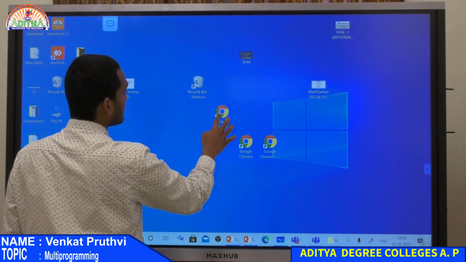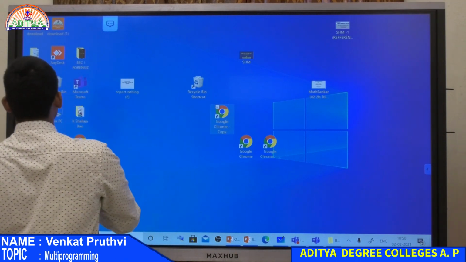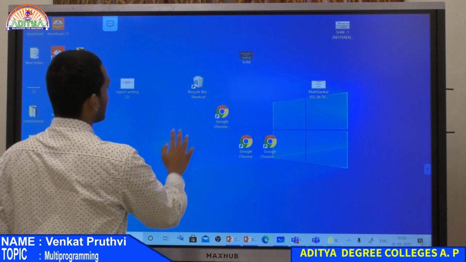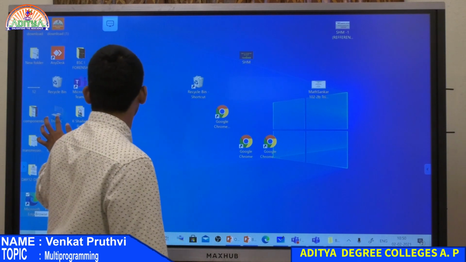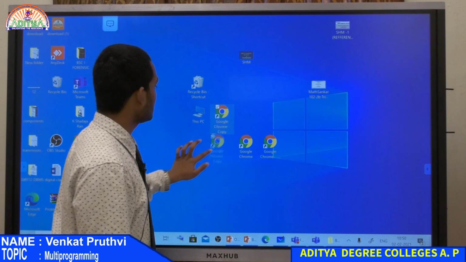You won't have Chrome, but you will have My Computer and the recycle bin available on your desktop initially. These are the two icons that you will have.